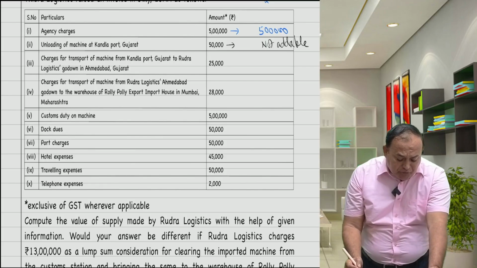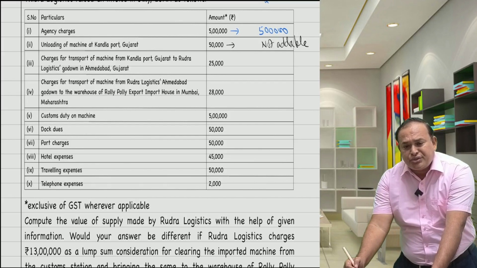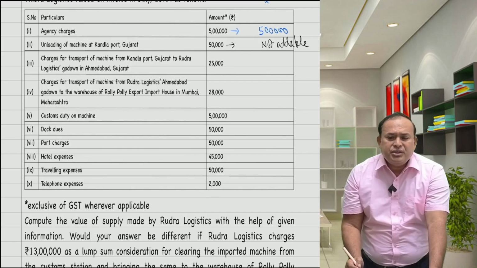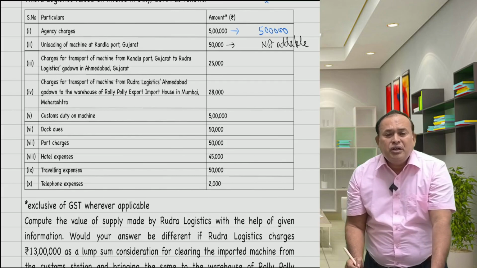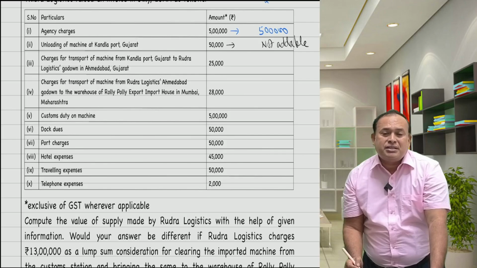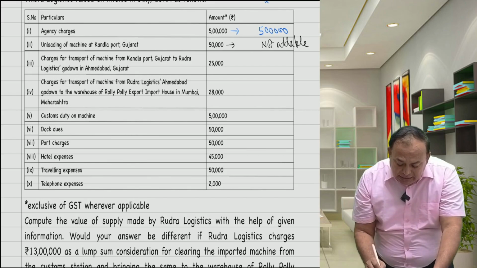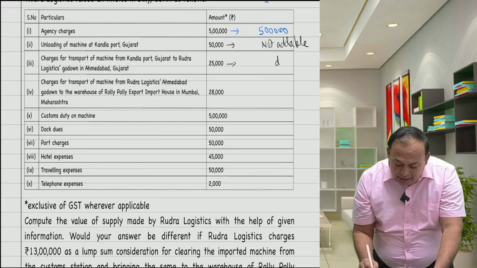Further, charges for transport of the machine from Kandla Port, Gujarat to Rudra Logistics godown in Ahmedabad, Gujarat. Obviously, it is the expenditure of Roly-Poly, but incurred by Rudra Logistics on behalf of them and reimbursed on actual basis. Resultantly, not addable.